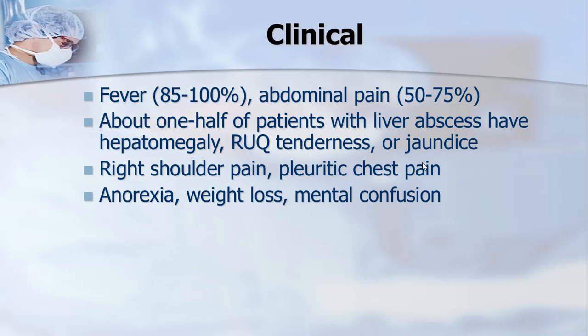The patient does not have a good appetite, and therefore also suffers from weight loss. And when the abscess leads to septicemia, the patient may get mentally confused.